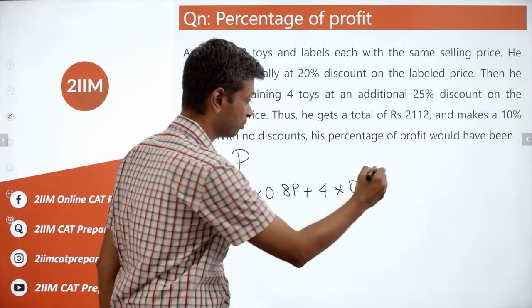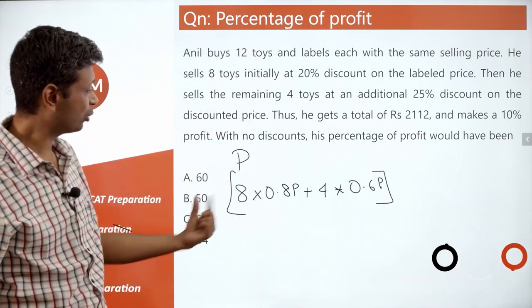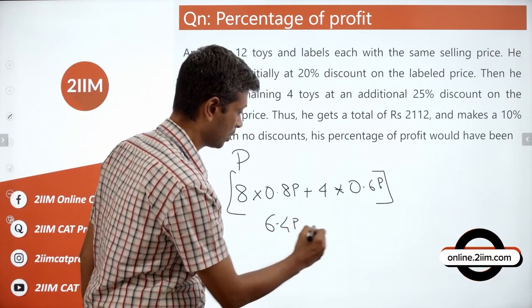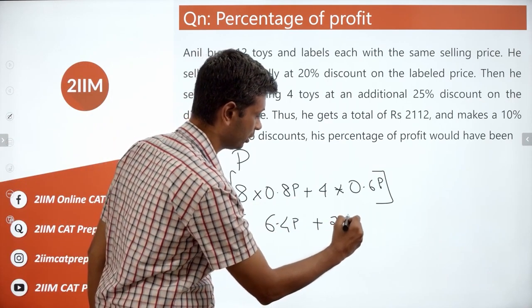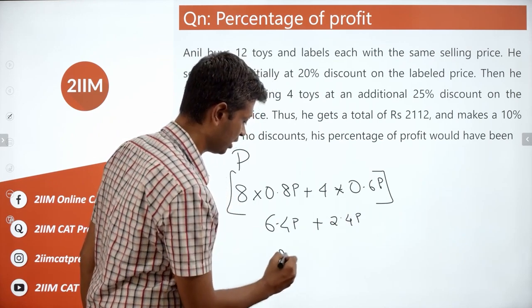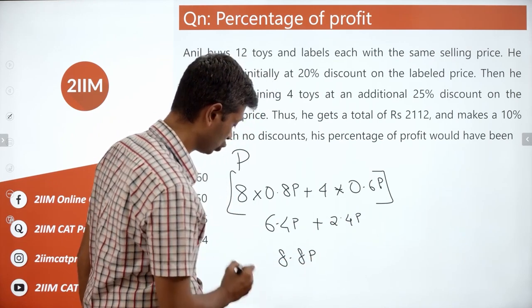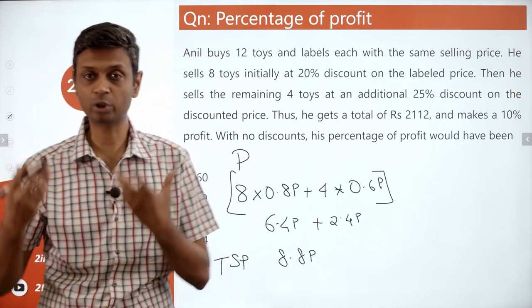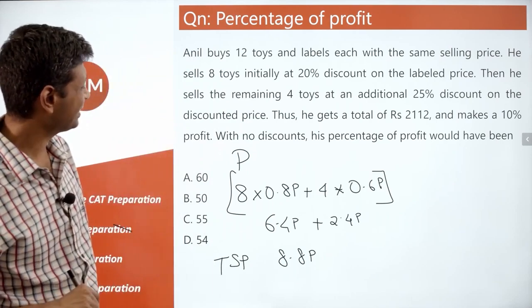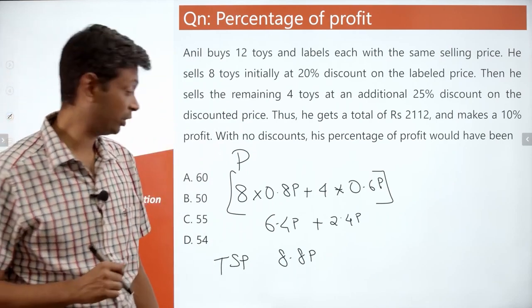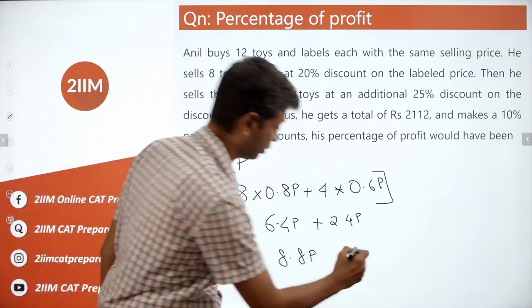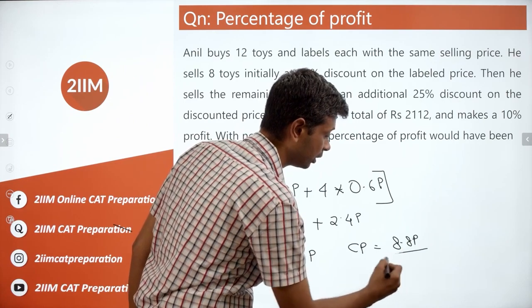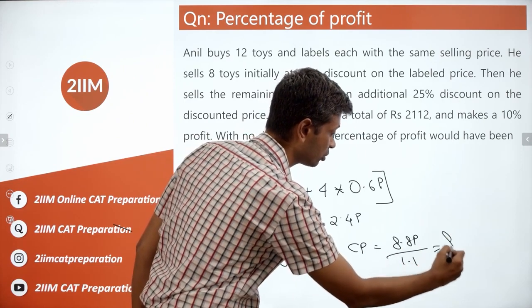This is the total amount of money he generates. Right? 8 into 0.8 is 6.4, so this is 6.4 P plus 2.4 P, or he makes 8.8 P. This is his total selling price. And he makes a 10% profit. 10% profit takes him to 8.8 P, so cost price is 8.8 P divided by 1.1, which is 8 P.